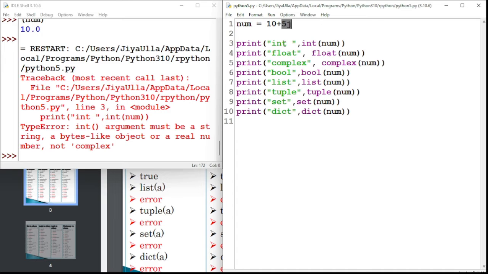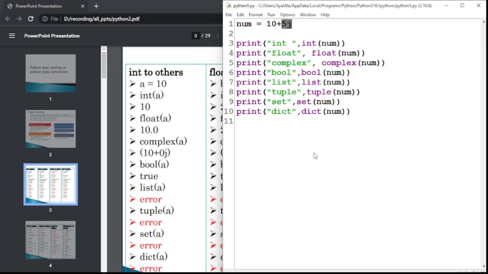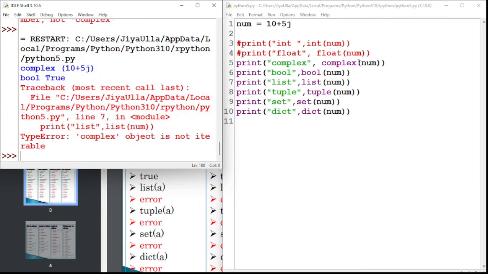Let me say this will not convert, because if you consider a complex number, int of complex gives an error, and float of a complex number gives an error. Complex to complex can work. Let's see, if I comment this out, and this also, because we won't be able to convert the complex type to integer and float. If I run this, you can convert a complex into complex, and a complex into boolean type also. The rest you can't convert.